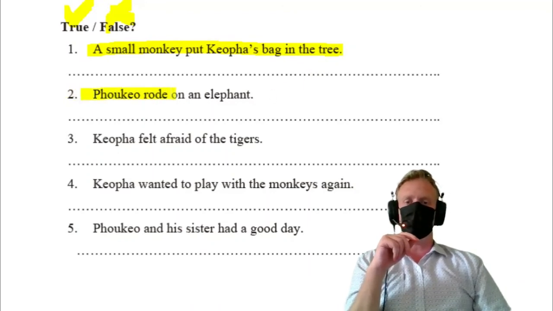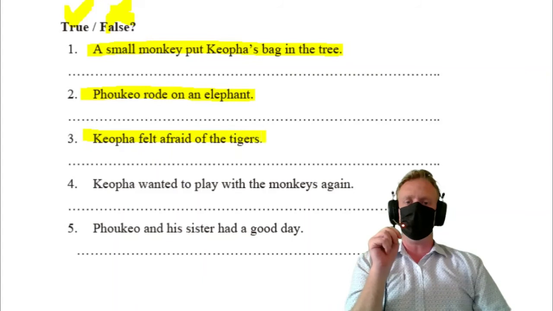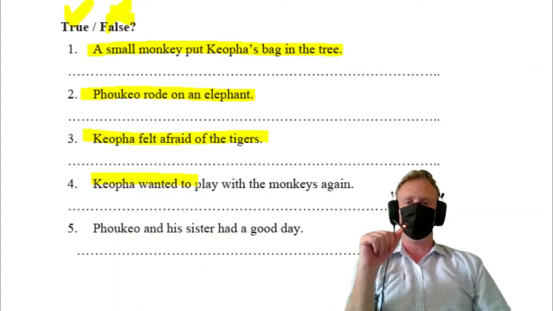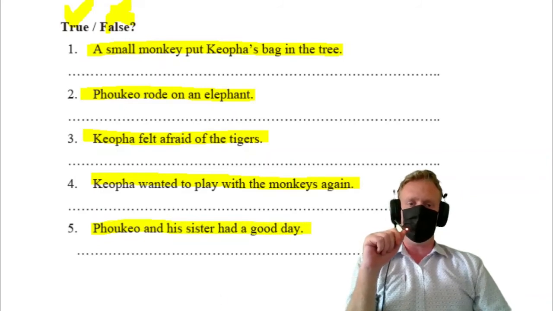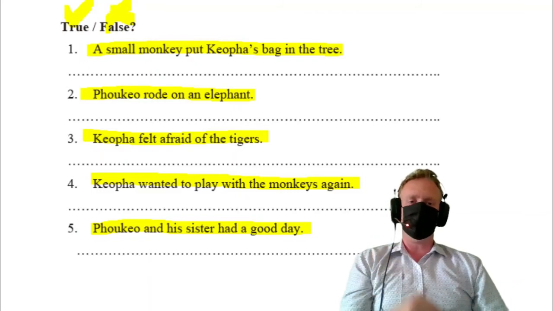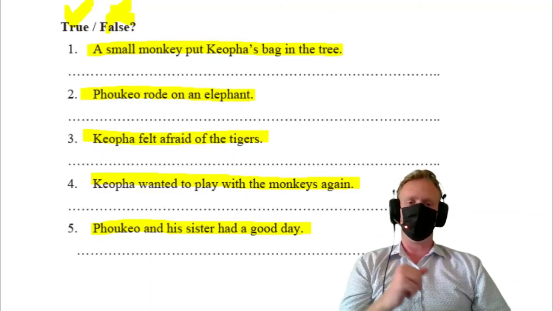Right. Pokeo rode on an elephant. True or false? Koopa felt afraid of the tigers. True or false? And Koopa wanted to play with the monkeys again. True or false? And Pokeo and his sister had a good day. True or false? Right, let's go and take a look and see which one is true and which one is false.